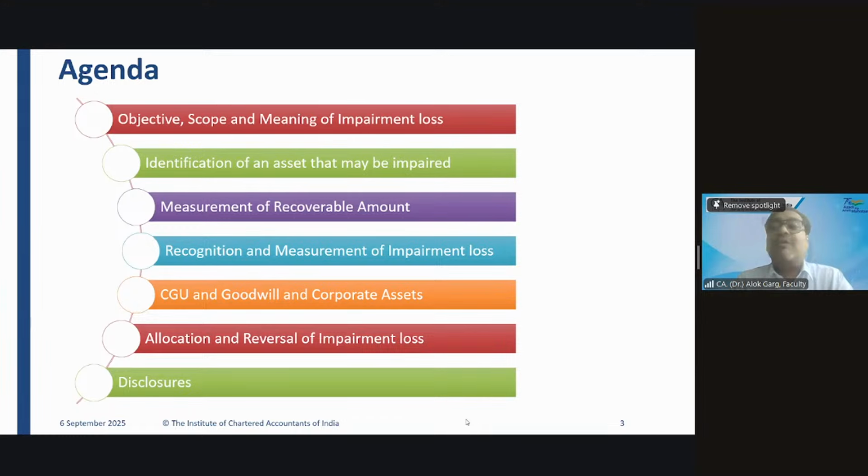You cannot allocate impairment loss on a particular asset more than the individual impairment loss on that asset, right? So whatever amount is remaining has to be adjusted in the remaining other assets on a pro rata basis, right? This is what we discussed, allocation of impairment loss in the cash generating unit, right?